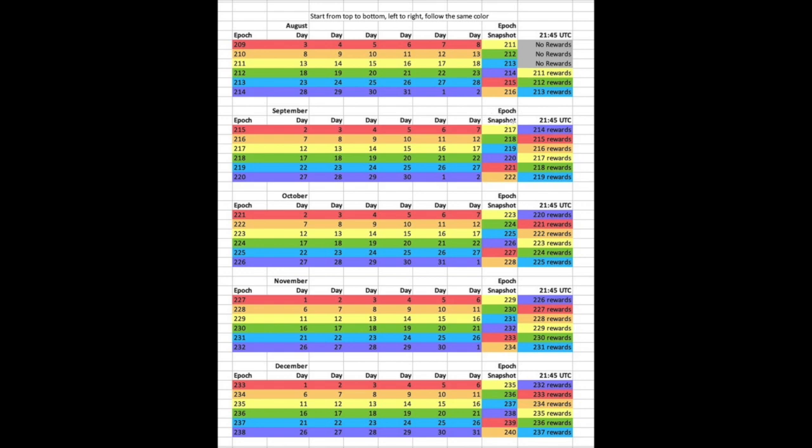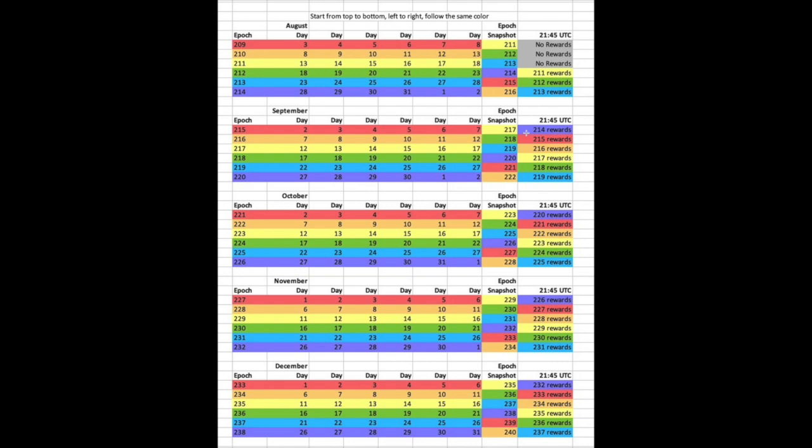Now, as far as snapshots, what that is essentially is whenever you have your ADA delegated to a pool, let's say there's a specific amount that you have currently in a wallet. Just to give you an example, maybe you were to purchase some more ADA and add that to your wallet balance. Well, each time you add more ADA to that wallet balance, it's not going to take effect right away. That new balance is going to take effect at the epoch snapshot. The end of the epoch is when we can anticipate that epoch snapshot, and that'll happen at 21:45 UTC time. Well, actually just a little bit before that, just seconds before, but essentially 21:45 is the time of that epoch snapshot. It happens after each epoch.